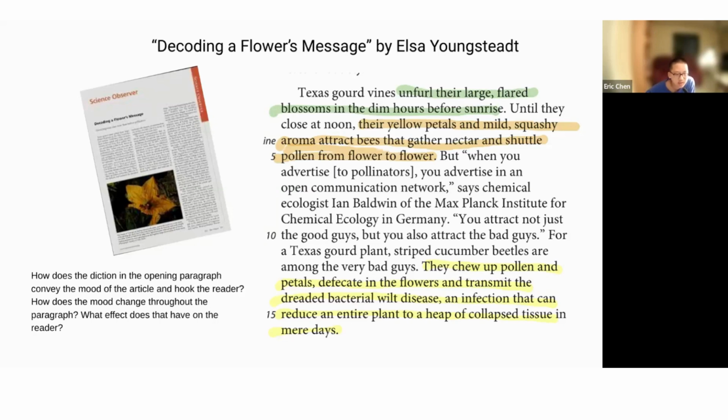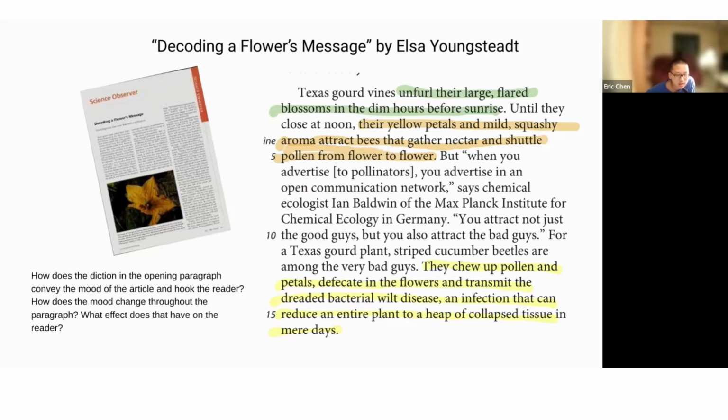But in the second half of the paragraph, the mood takes a darker turn as the readers learn how beetles destroy the flowers. As the author describes the beetles, she uses negative diction, such as in the last sentence, highlighted in yellow, where she accuses beetles of chewing up pollen and petals, defecating in flowers, and transmitting the dreaded bacterial wilt disease. Using negative words to describe the beetles, the author creates an emotional impact to go against the beetles.